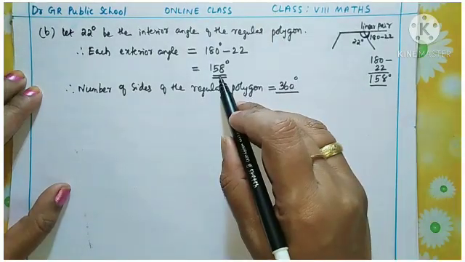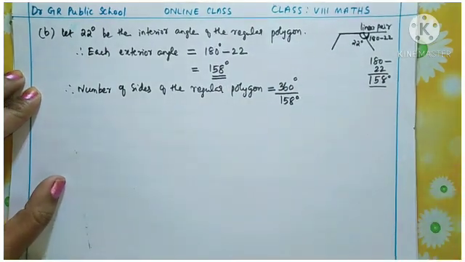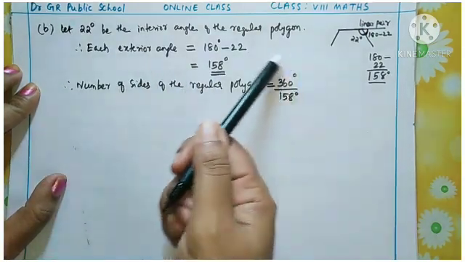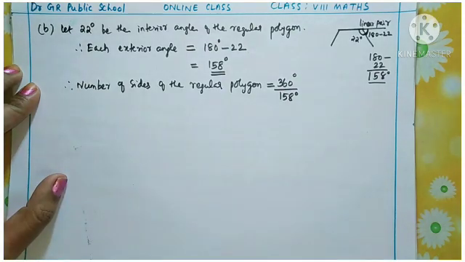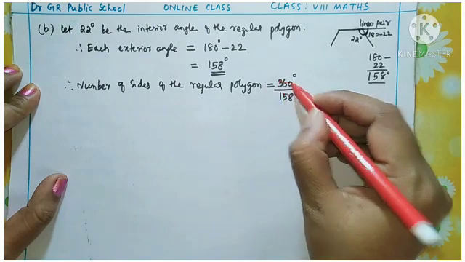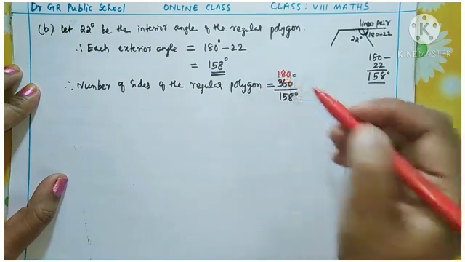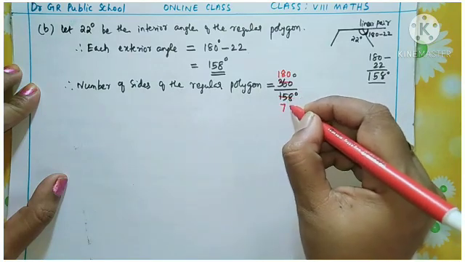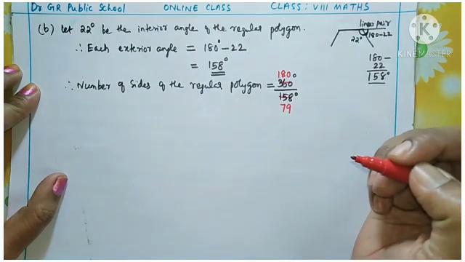What did we get for each exterior angle now? 158 degrees. So if this is the exterior angle, we need to find the number of sides using this term. Now if you cancel this, what happens? 360 and 158 again you can cancel by the 2 table. 2 1s are 2, 2 8s are 16, 0. 2 7s are 14, then remaining 1, 2 9s are 18.